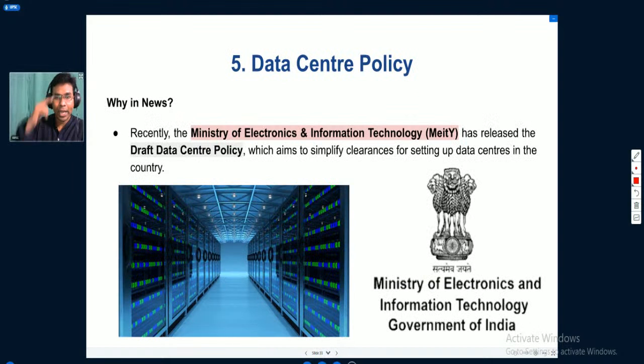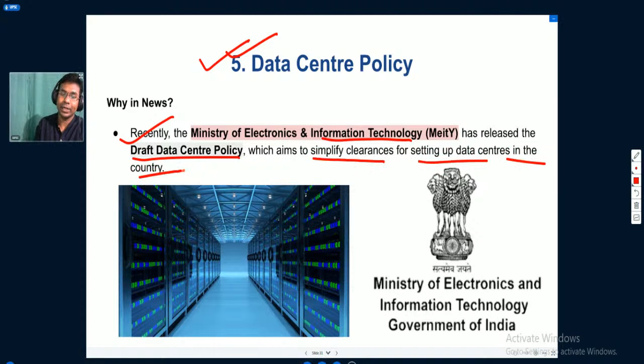Okay, so now we have the last topic for the day, which is data center policy. We will understand that recently the Ministry of Electronics and Information Technology has released a draft data center policy, which aims to simplify clearances for setting up data centers in the country. This draft data center policy was brought by the Ministry of Electronics and Information Technology, Government of India.